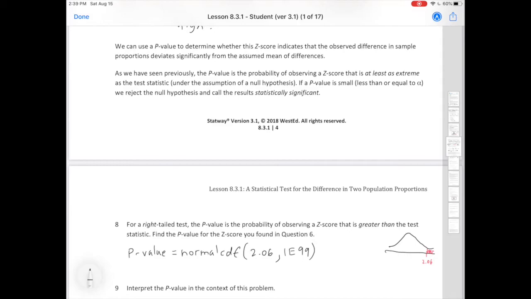So we end up with 0.020, which remember is the same as 0.02. Some people might want to look at it that way. It makes it easier to look at what we are comparing it to. Okay.